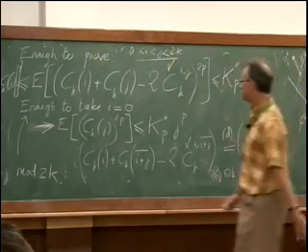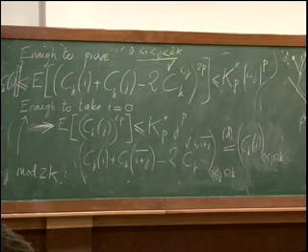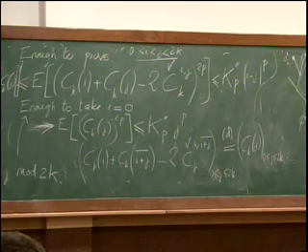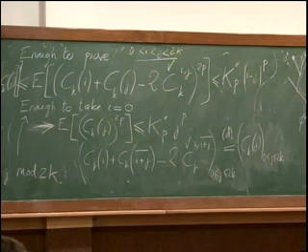Okay, so now let us prove this. You have to remember that I write S_n for simple random walk on Z, and I write T for the infimum of n such that S_n is -1.